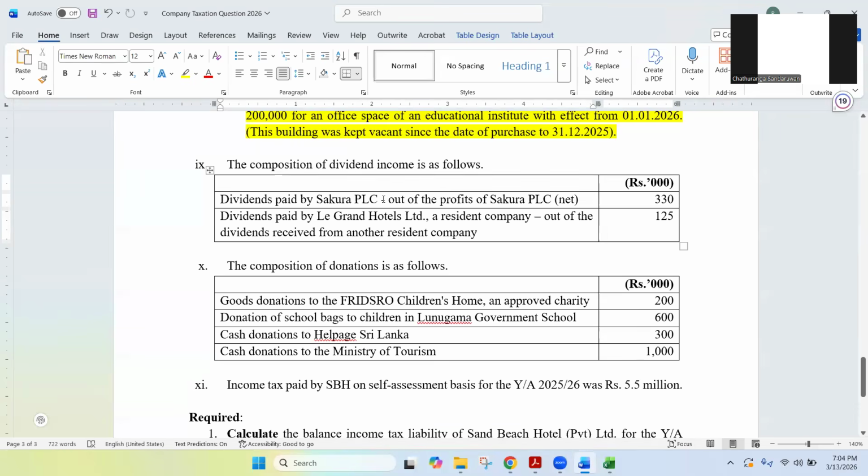So no need to deduct taxes again, because that is the final WHT. So because of that reason, we are not writing this 330 again. See, this 330 is net, already WHT deducted. So when Sakura PLC is paying us, they have deducted WHT. So we are not taking this 330 again into tax consideration.